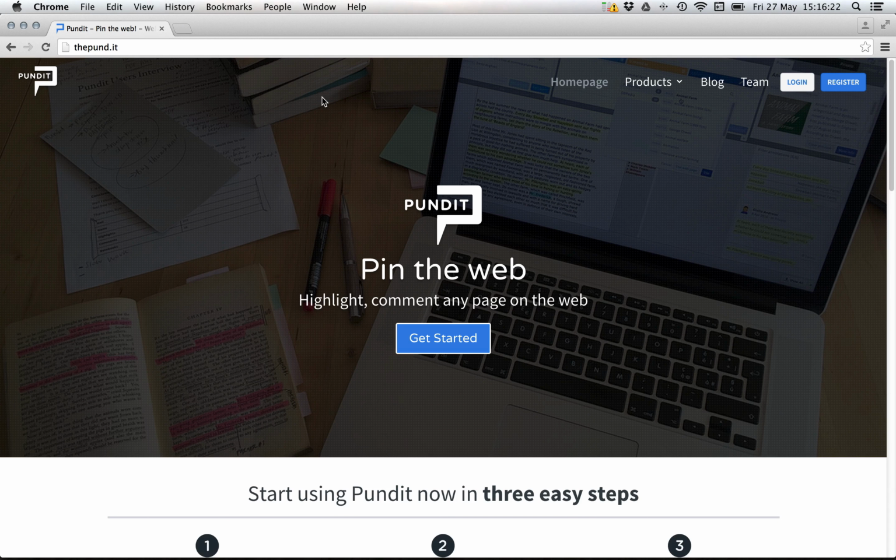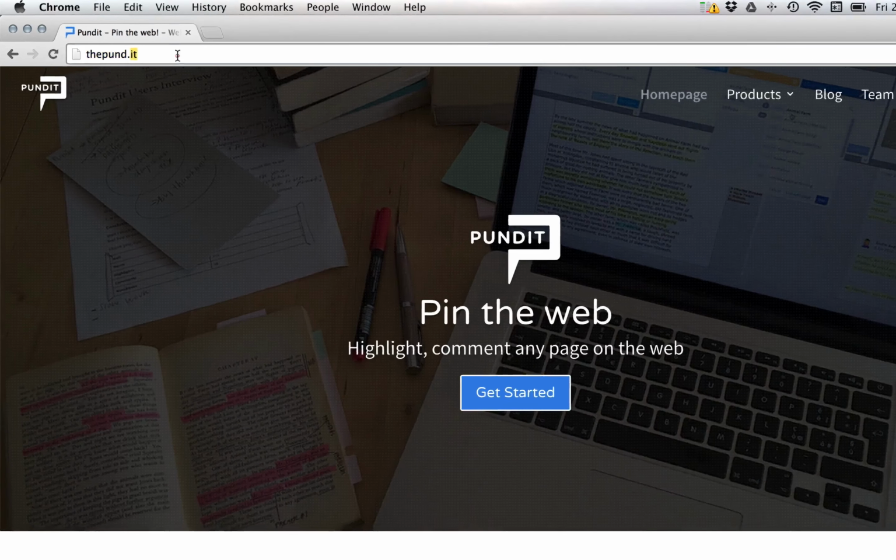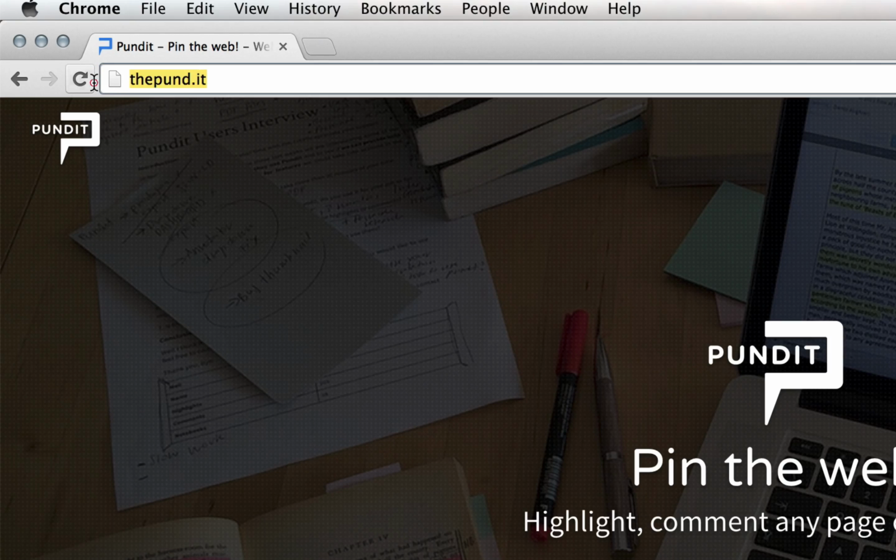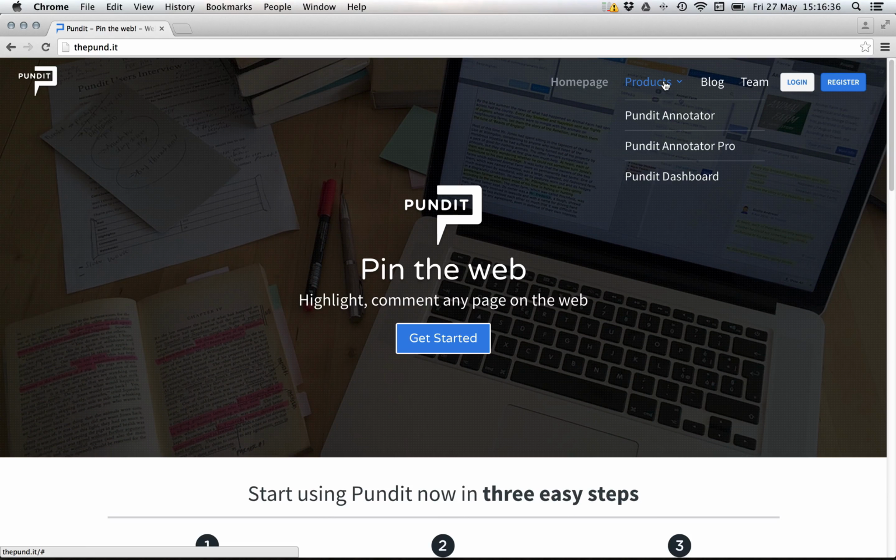Today I'm going to show you how to install the Pundit Annotator and Pundit Annotator Pro Chrome extensions on your Google Chrome browser. The first thing you have to do is go on the Pundit website at the URL thepund.it and then navigate to the Pundit Annotator page.